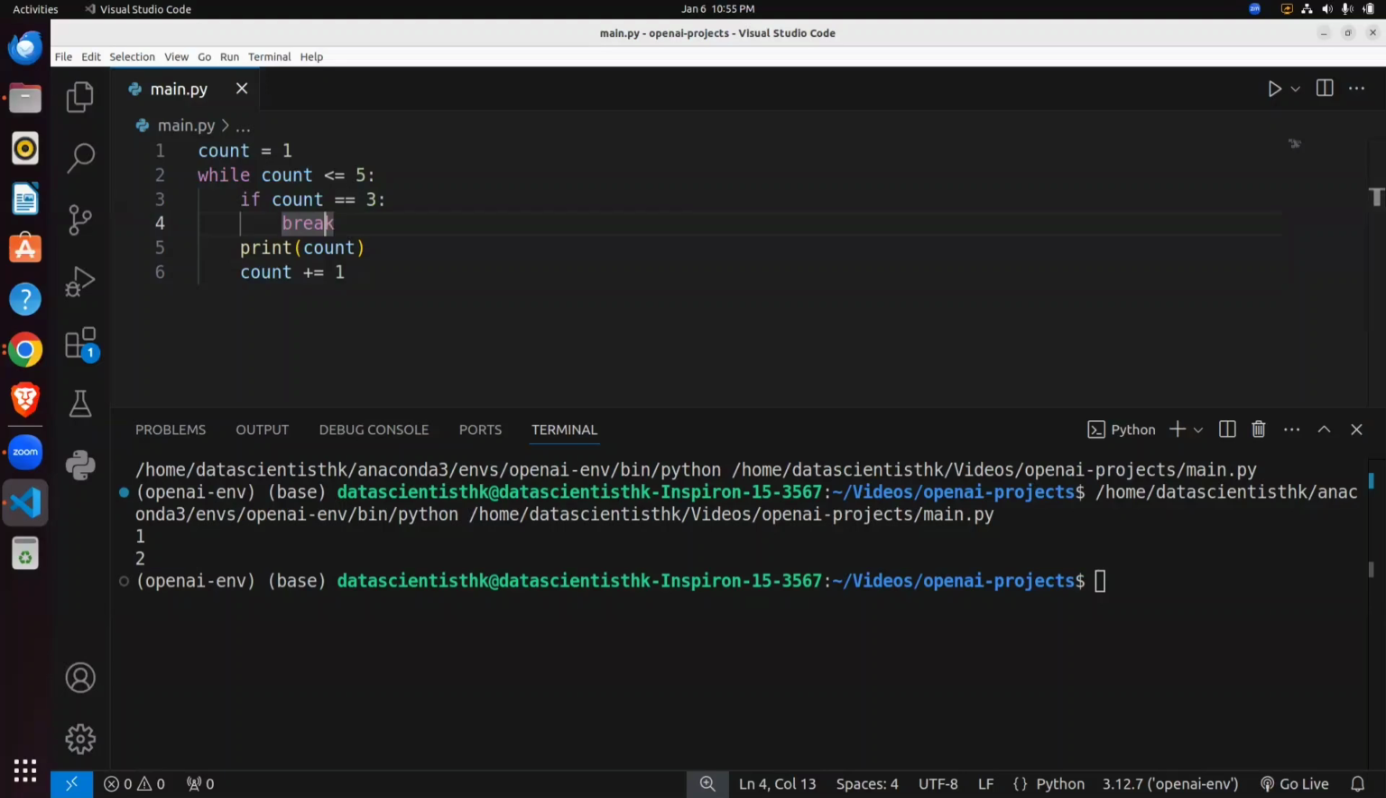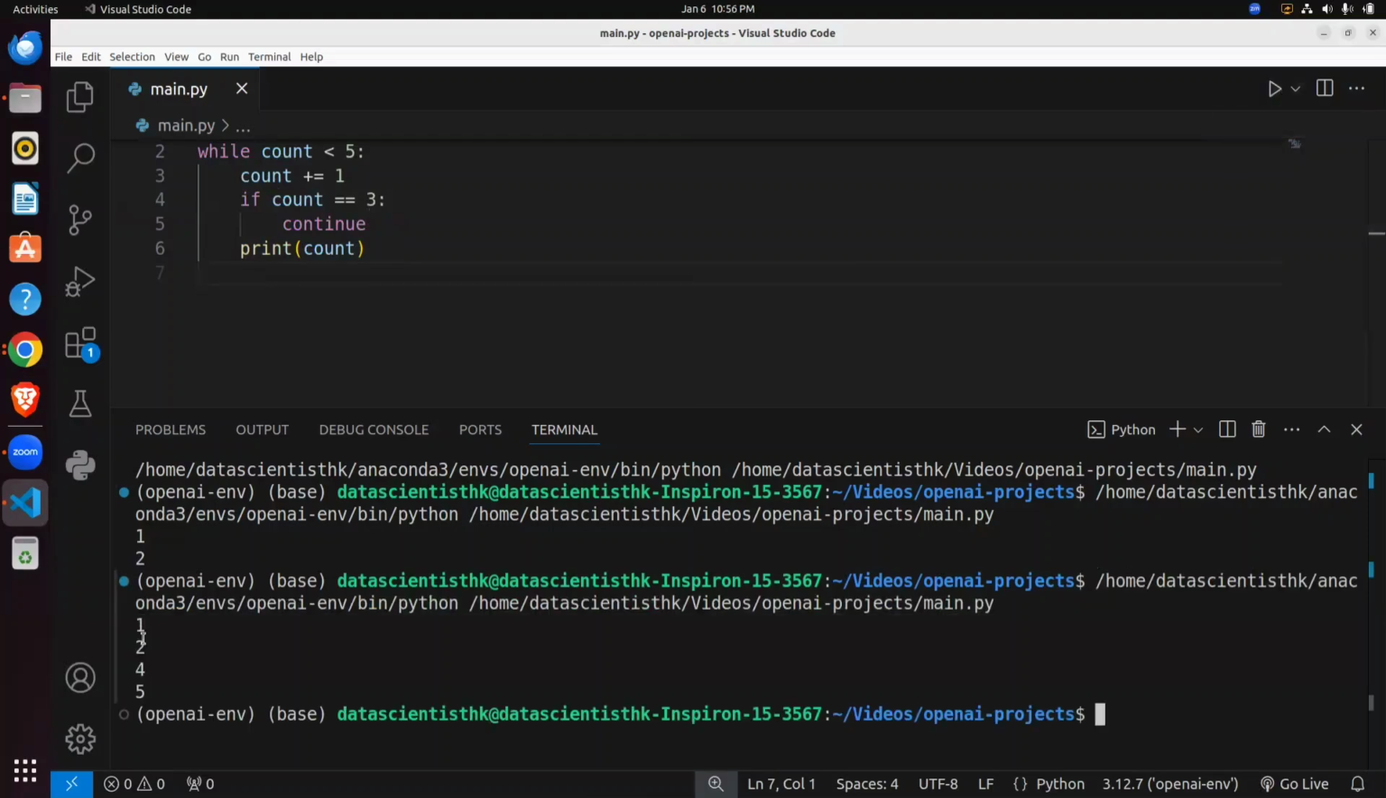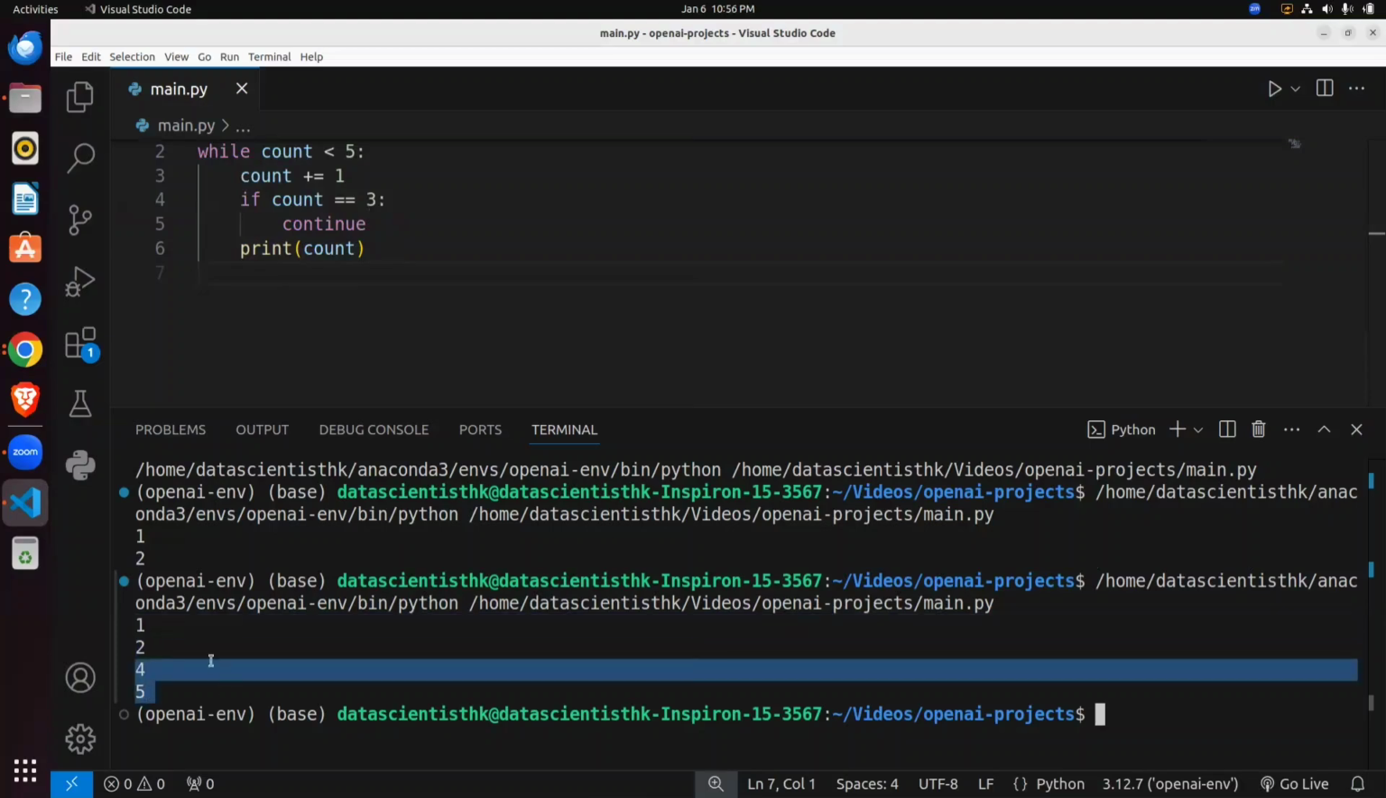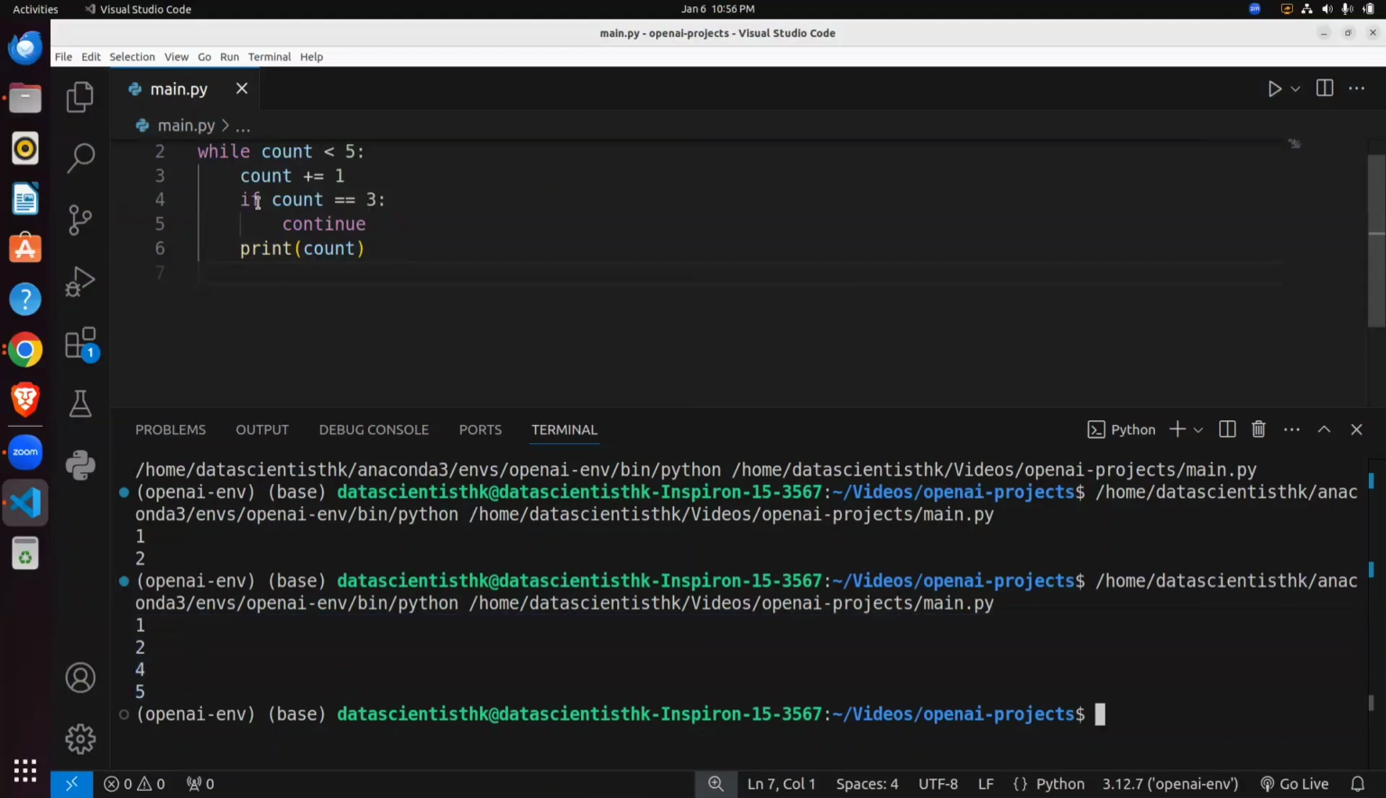Now I also mentioned another keyword for loop control: continue. Continue is like, you can see here, if count equals 3, then it skips only this iteration. Before this it will run, and after this it will run. So you can see only 3 is not printing, 4 and 5 are printing. Okay, understood.